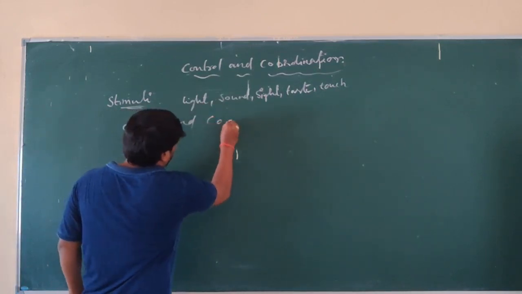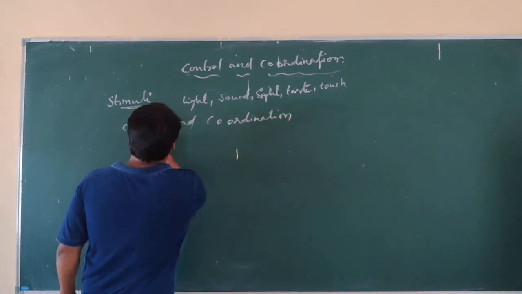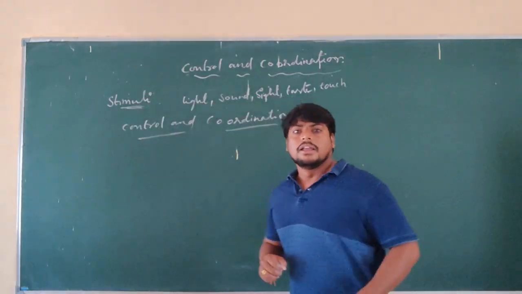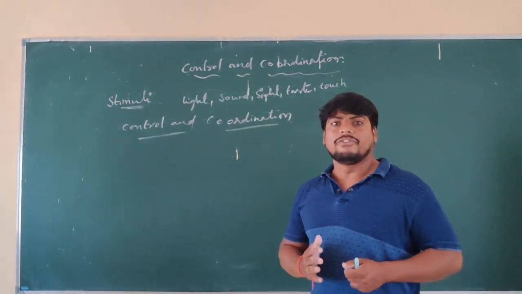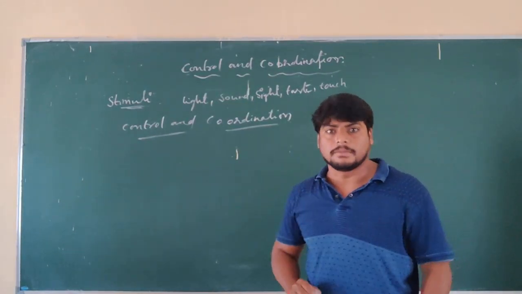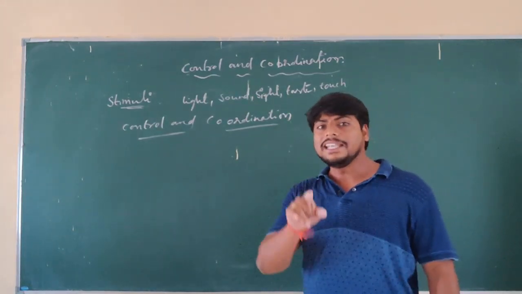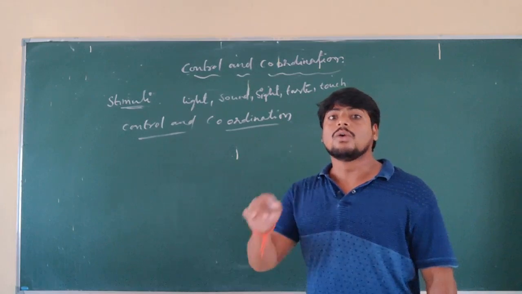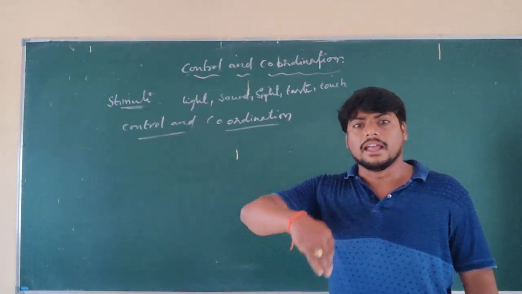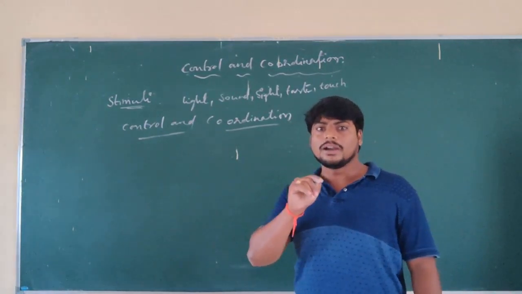Control and coordination. So what is control and coordination? Control and coordination is nothing but the various organs of an organism working together in a systematic manner to produce a response to the stimuli. So they themselves are coordinated and giving response to the stimuli. That is what it is called, control and coordination.